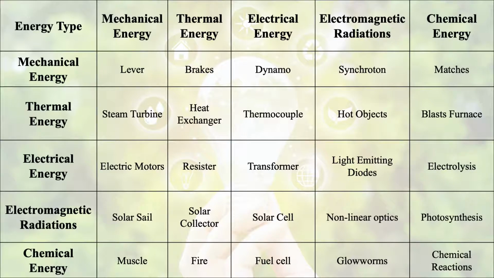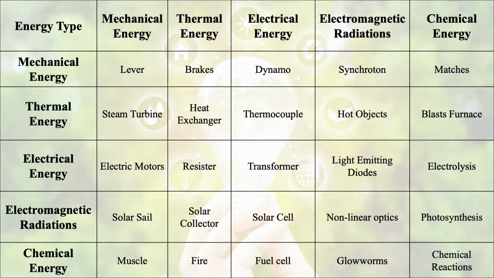Very well known, it is a transformer. Then if we want to convert electrical energy into electromagnetic radiations, we use light emitting diodes. Then if we want to convert electrical energy into chemical energy, electrolysis will be done. So we use electrolytes here.